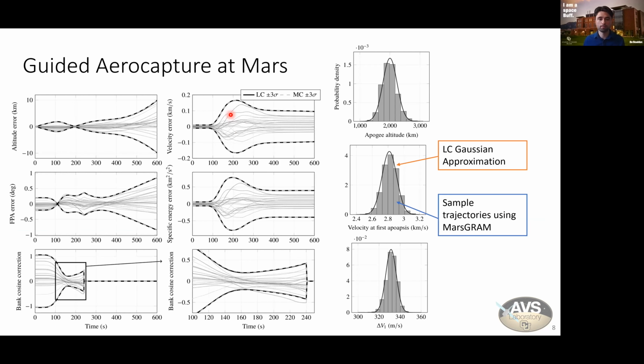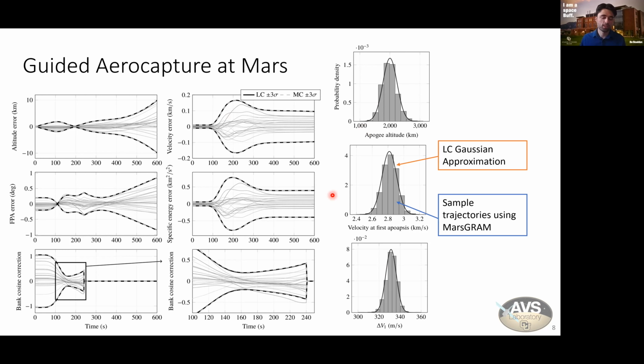We applied it to Aerocapture as well. In this case, the control comes from adapting Apollo guidance for Aerocapture, also known as terminal point control. And again, the linear covariance approximation matches very well with the Monte Carlo data. And we've gone one step further in this case, and we're showing histograms of a few quantities of interest, specifically altitude at apoapsis, velocity at apoapsis, and delta V for periapsis raise. And then we are also generating a Gaussian distribution from the linear covariance approximation. And you can see that that too matches quite well with the Monte Carlo results.